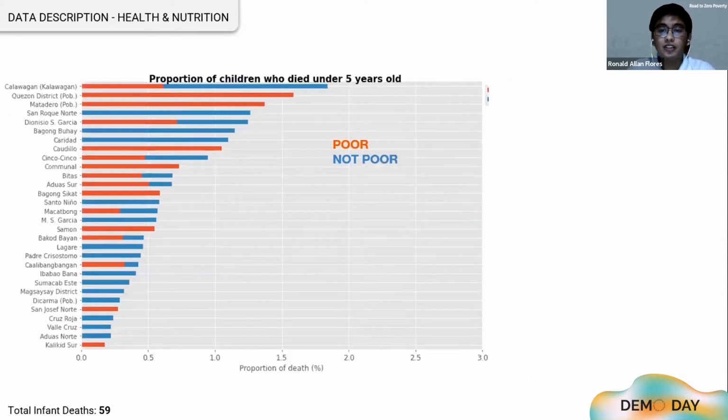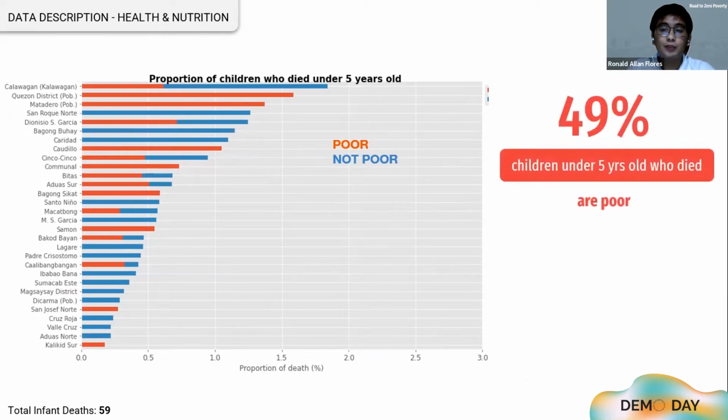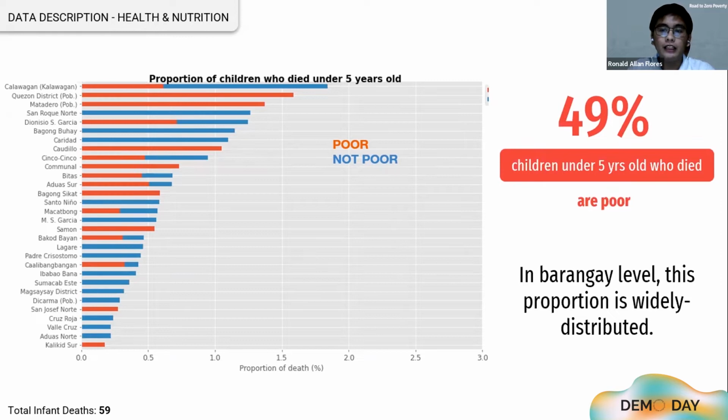Having said that, let's look at the health of the infants. 49% of the reported infant deaths belong to poor households. But looking at the breakdown at the barangay level, there's a wide distribution. Some barangays have all deaths belonging to poor households, while other barangays have all deaths belonging to not poor households.